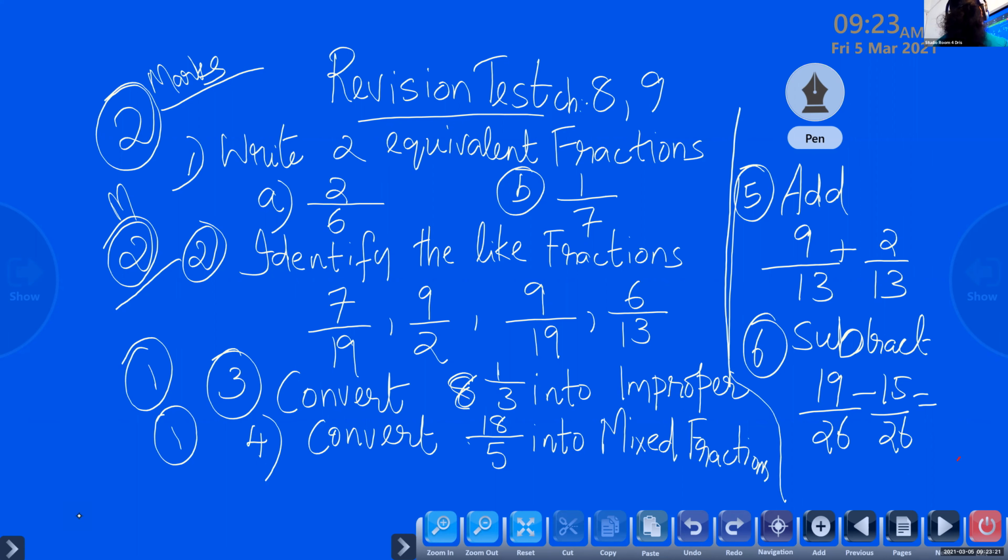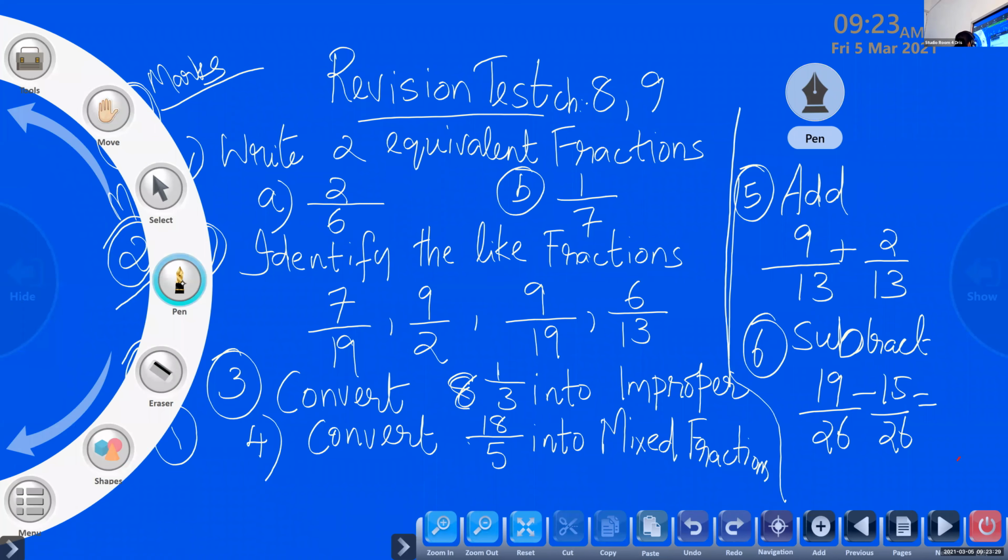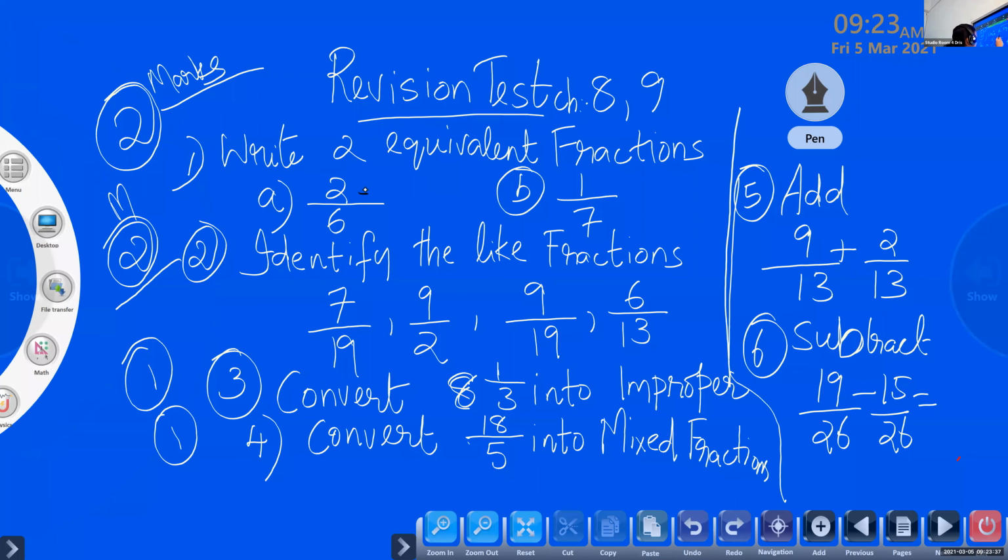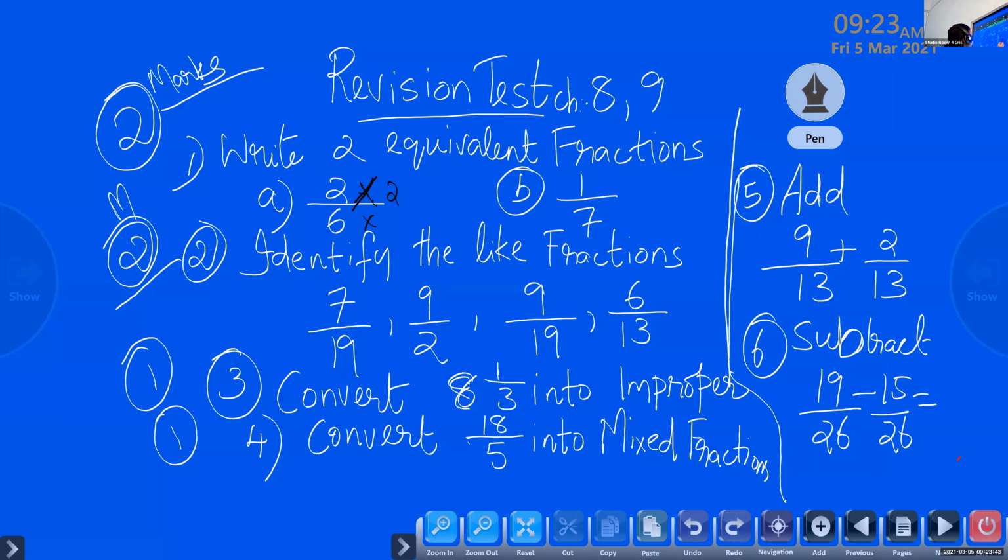By multiply or divide. So children, you can write by multiply, the answers will be different. You can check your answers. If we multiply with 2 or 3 or 4, 5, whatever you want. If you want to divide, that is also possible. So here we can do now with multiply with 2. So 2 2s are 4. 6 2s are 12. So that is one answer. Now again, if I multiply with 3, 3 2s are 6. 6 3s are 18. So that is another answer.